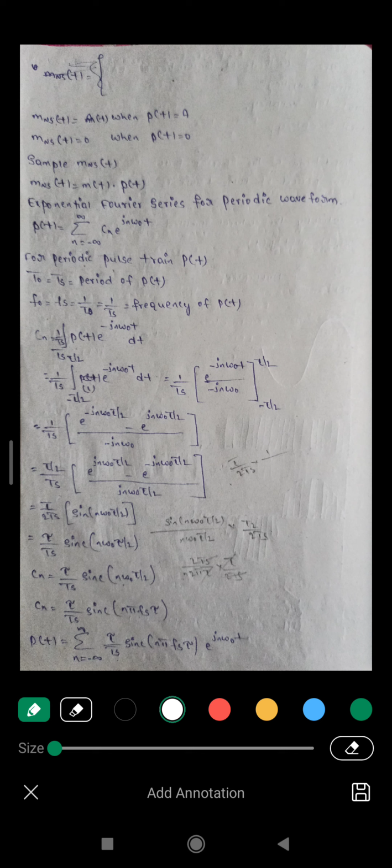And the mathematical representation of the PAM signal. We showed in the previous diagram, m_NS of t equals m of t when p of t equals A, and 0 when p of t equals 0.